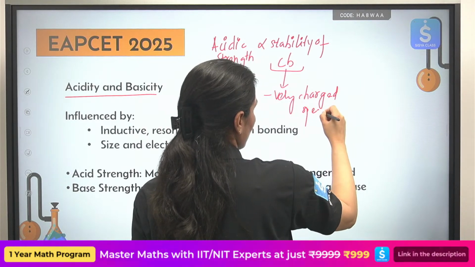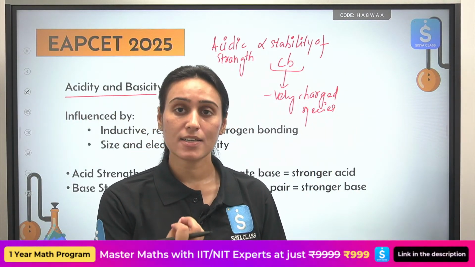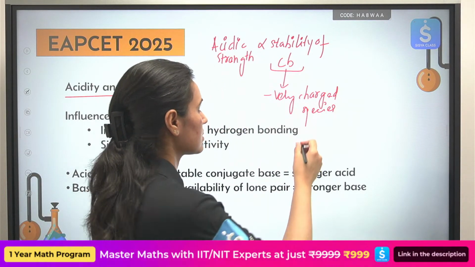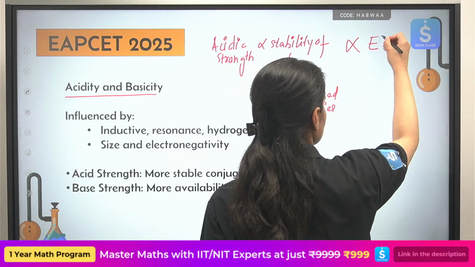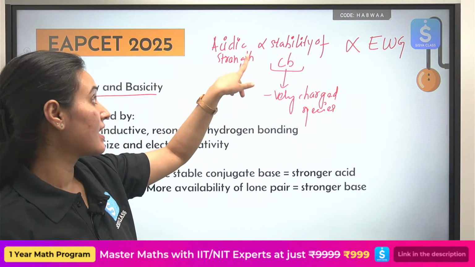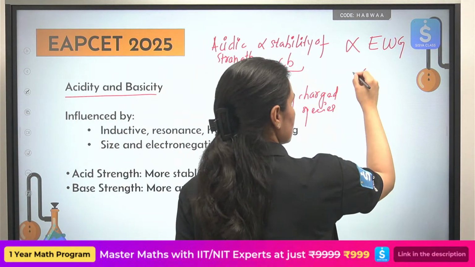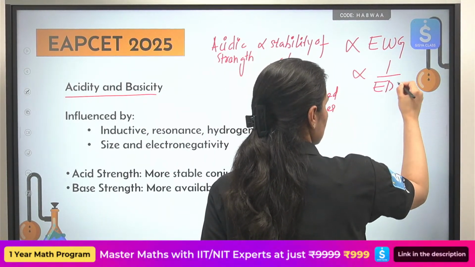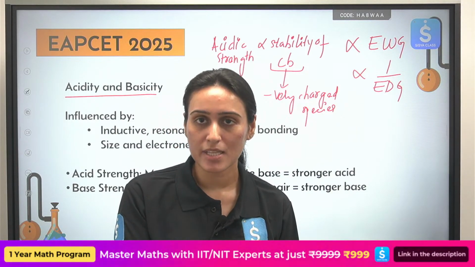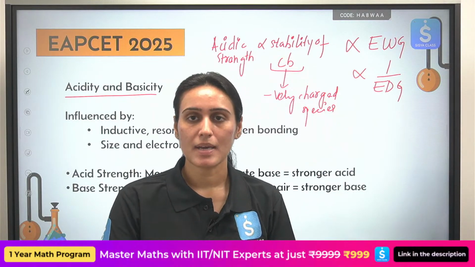And now you know, you are proficient now. How do we stabilize something which is negatively charged? By attaching electron withdrawing groups to it. What type of groups you will avoid? Electron donating groups. Okay, see, electron withdrawing groups are going to stabilize the conjugate base, will increase the acidic strength. What type of groups we will avoid? Why? Because they will increase the electron density on your conjugate base, will destabilize it and decrease your acidic strength, and you are done. What should we do in order to compare the basic strength?